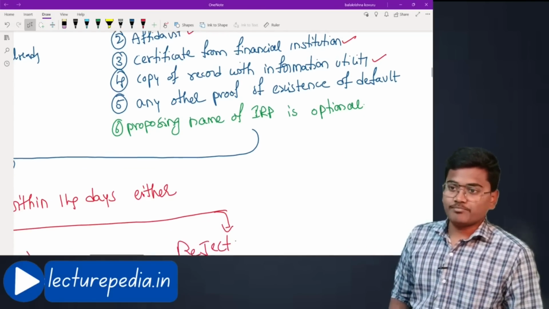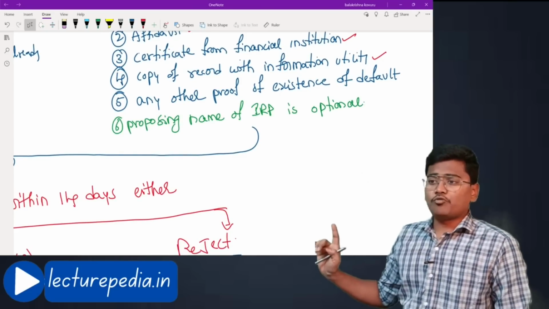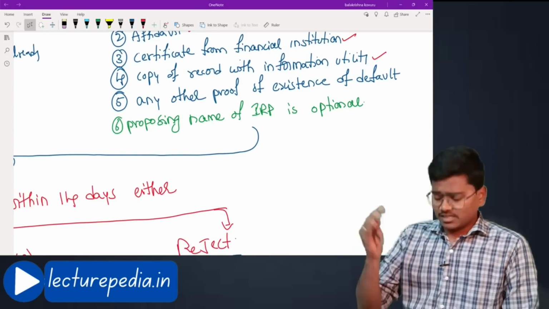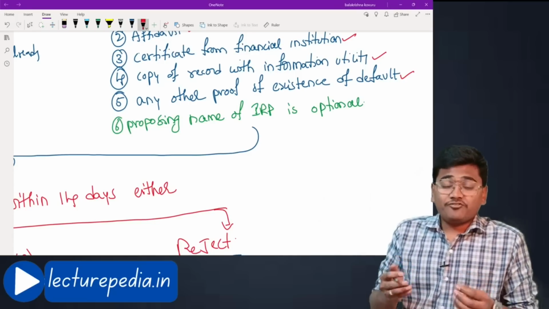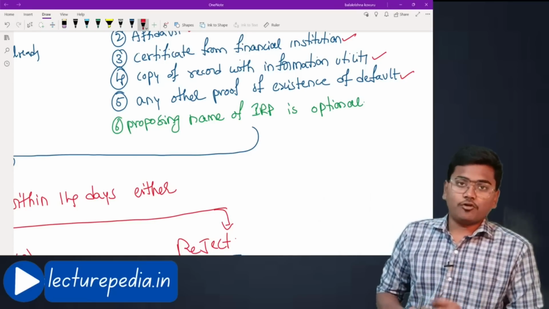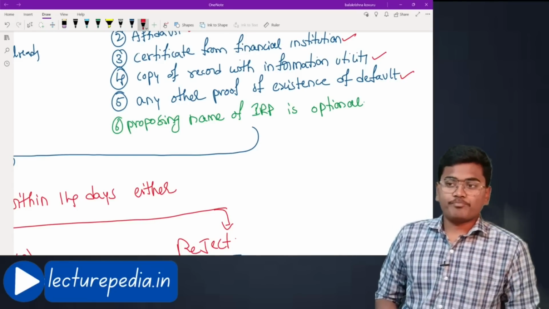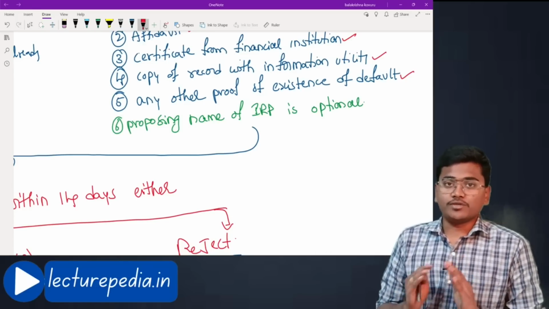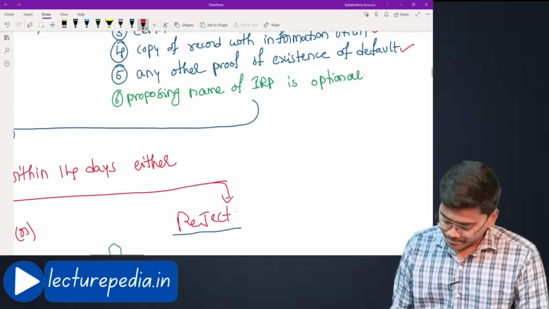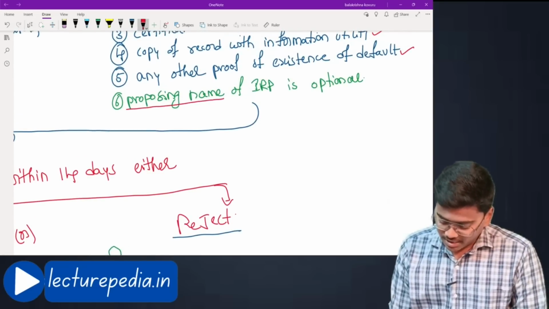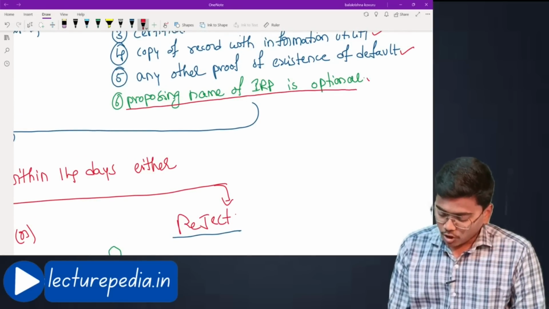Hope that is fine. Next, any other proof of existence of default, any other proof which gives a confirmation that yes, there is a default from the corporate debtor. Such proofs have to be given along with the application. And the sixth one is proposing a name of IRP, which is optional.